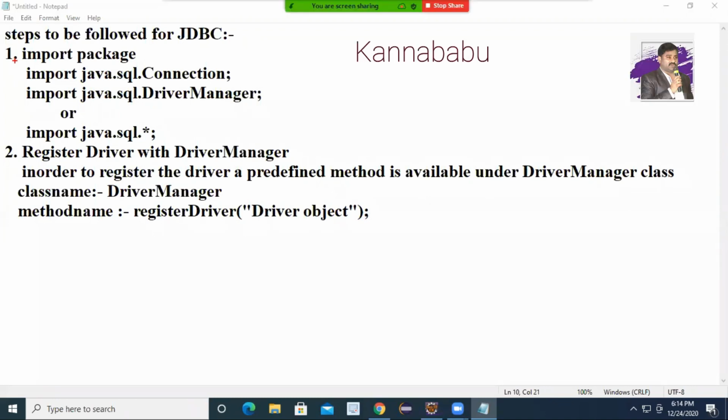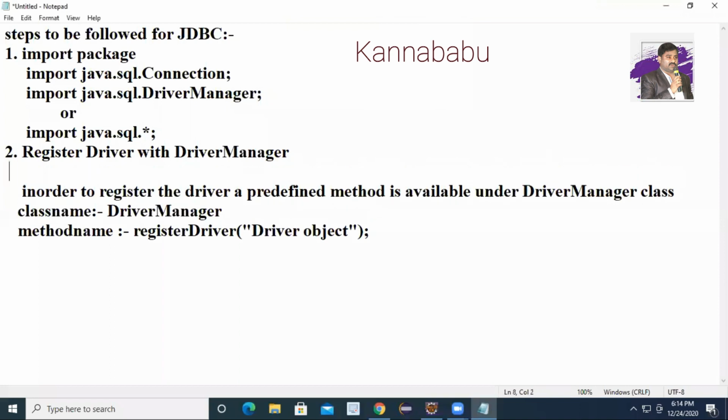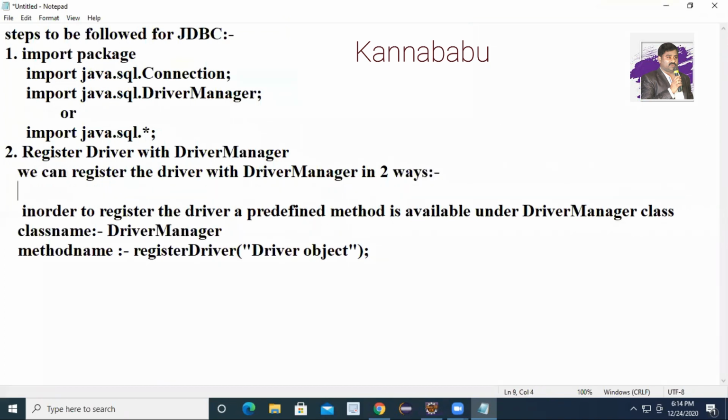Yes. Step number 1, import the package. Step number 2, register the driver with driver manager. In order to register the driver, a predefined method is available. We can register the driver with driver manager in how many ways? Two ways. Okay? Let us see what is the first approach.